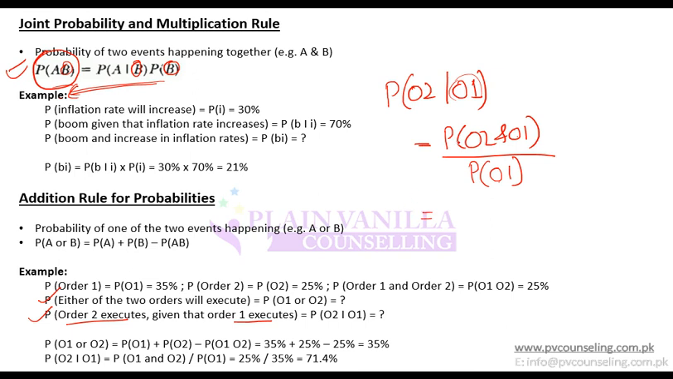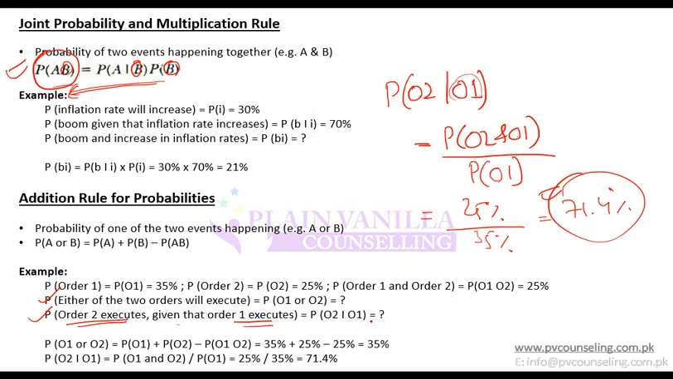So the probability of order 2 and 1 is 25%. If I say 1 and 2, or 2 and 1, same thing, 25%. But if I say 2 given that 1 has happened, or 1 given that 2 has happened, that is a different thing. But 2 1 and 1 2 are the same thing. So 25% divided by the probability of order 1, which is 35%, comes out to be 71.4%. So the probability of order 2 being executed given that order 1 executes is 71.4%.